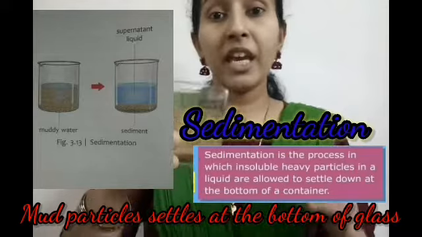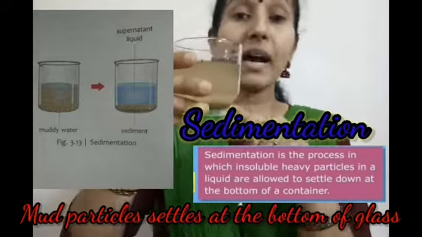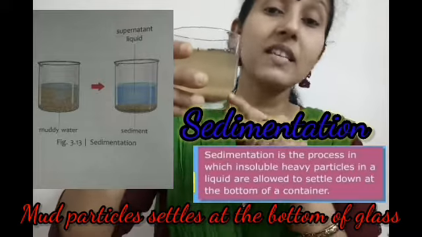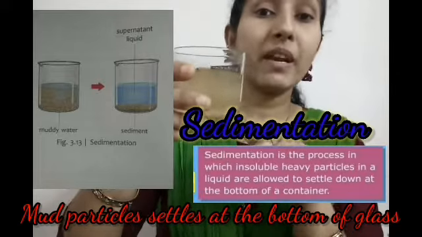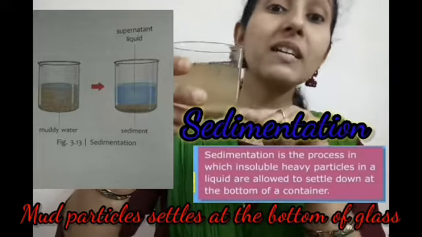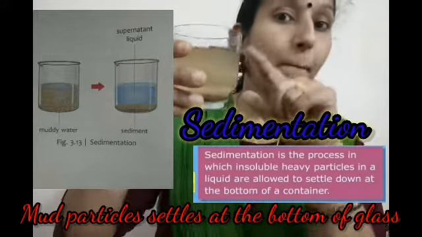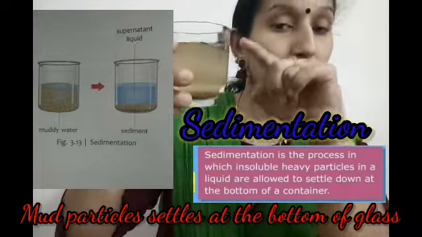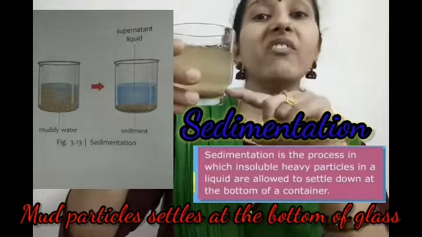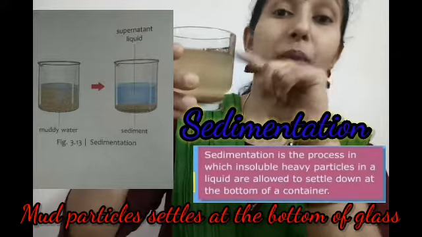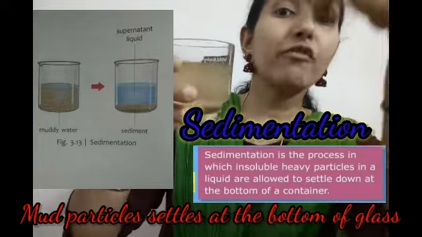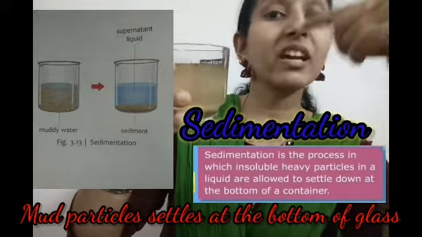If heavier particles like mud settle down at the bottom of the glass, that process is known as sedimentation. Why does mud settle down? Because mud is heavier than water. Why does the leaf float? Because the leaf is lighter than water. If it is lighter, it floats. If the particles are heavier, it sinks.